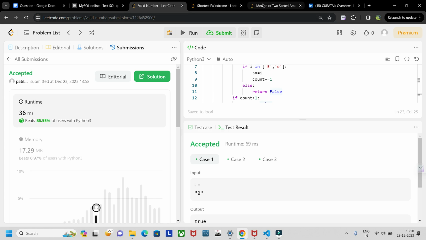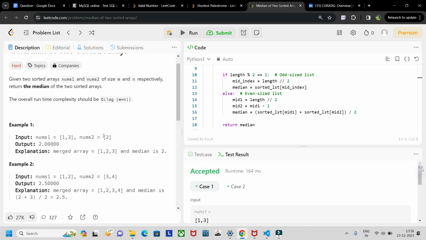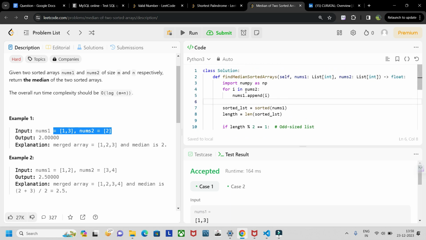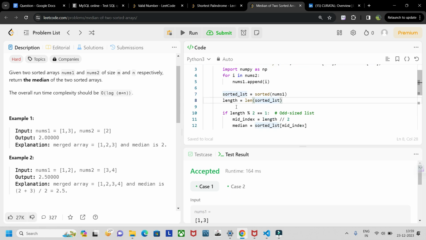Next, let's go to median of two arrays. What we want to do here is first form one list out of the two, then sort the elements and find the median. This is what I'm doing here. For i in nums2, the second list, I'm appending it to nums1. So whatever elements are there in list 2, I'm appending to nums1. Now I'm sorting nums1 and storing it in this sorted list, and the length of the sorted list I'm storing in length.